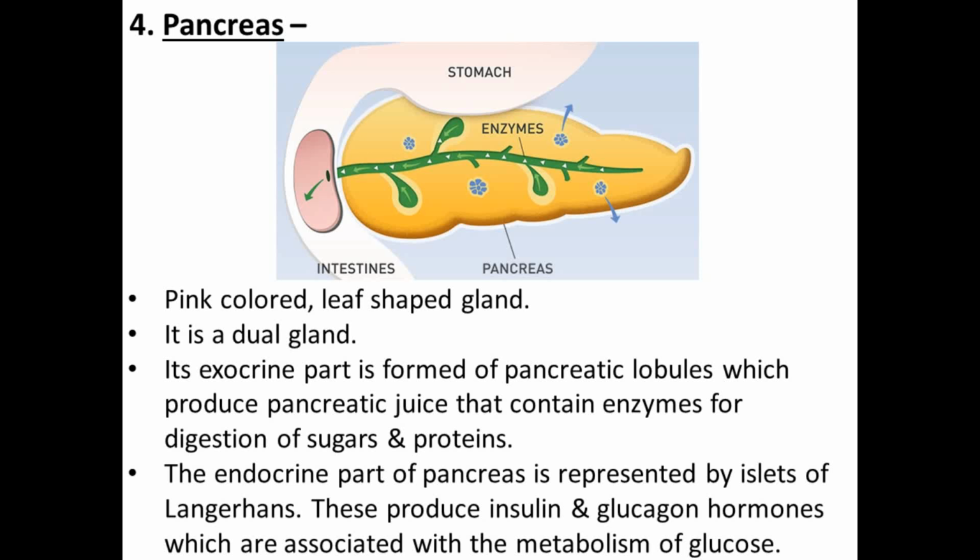Well, students, today we discussed the process of digestion in unicellular as well as in multicellular organisms. Firstly, we did the process of nutrition in unicellular organisms like amoeba. After that, we discussed the human digestive system and various digestive glands which are responsible for the process of digestion.